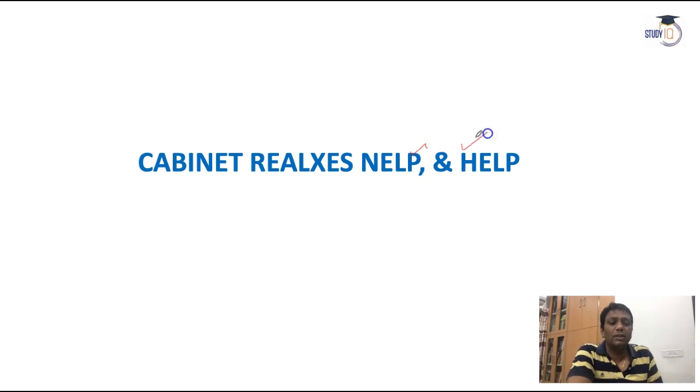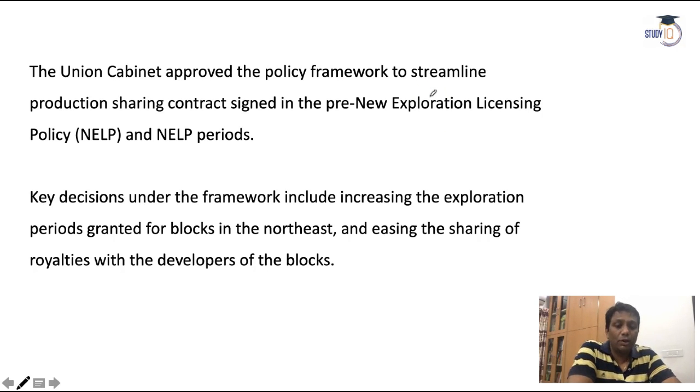Next topic of discussion from the energy is the cabinet relaxes the NELP, and definitely the NELP and the HELP, these are two important points, very, very important, not only for the prelims but also important for the mains examination. So what about the NELP and what about the HELP? Here I will go through that.